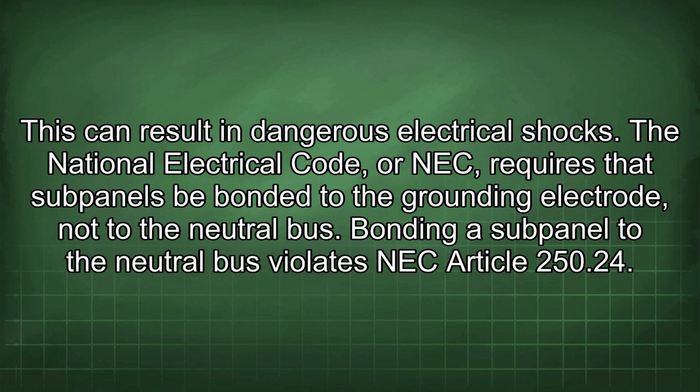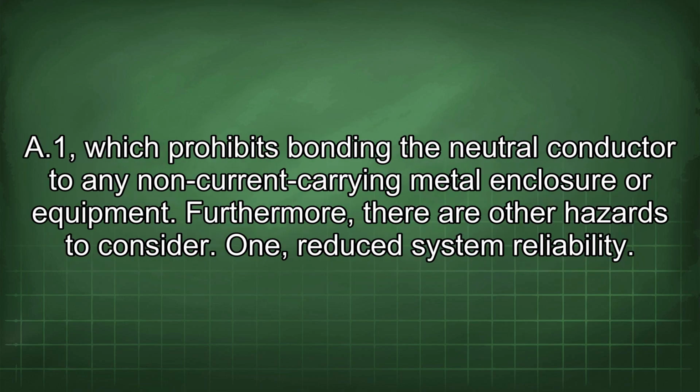The National Electrical Code, or NEC, requires that subpanels be bonded to the grounding electrode, not to the neutral bus. Bonding a subpanel to the neutral bus violates NEC Article 250.24(A)(1), which prohibits bonding the neutral conductor to any non-current carrying metal enclosure or equipment.